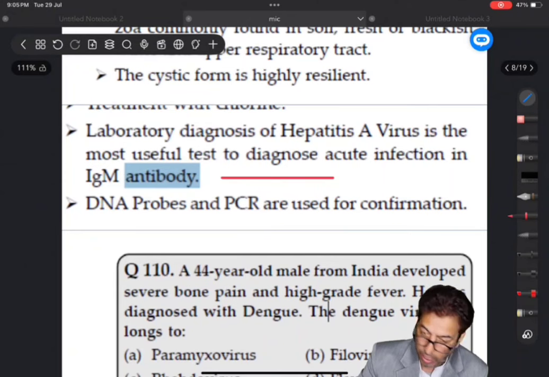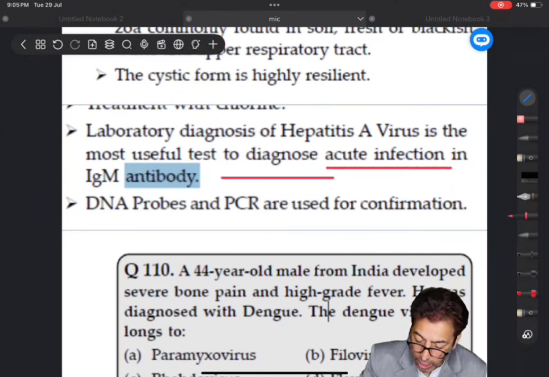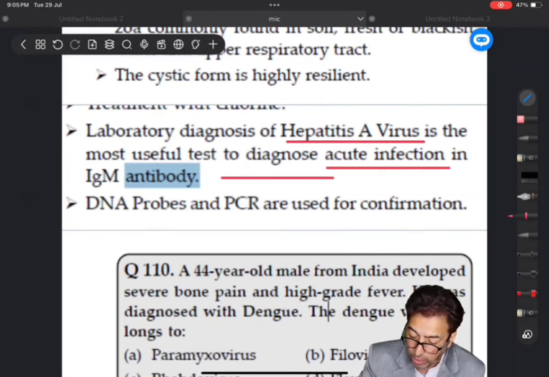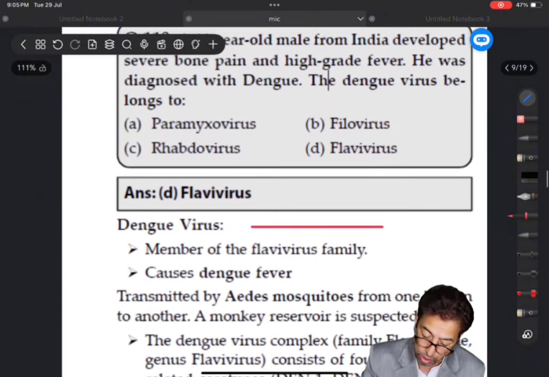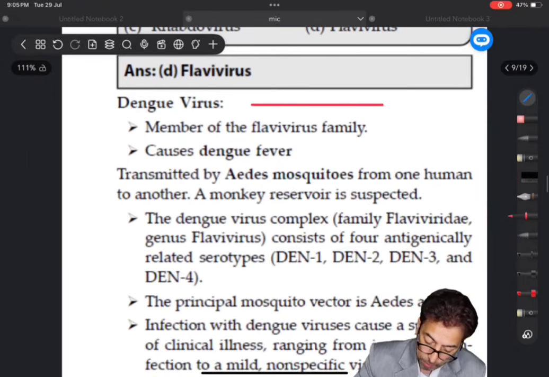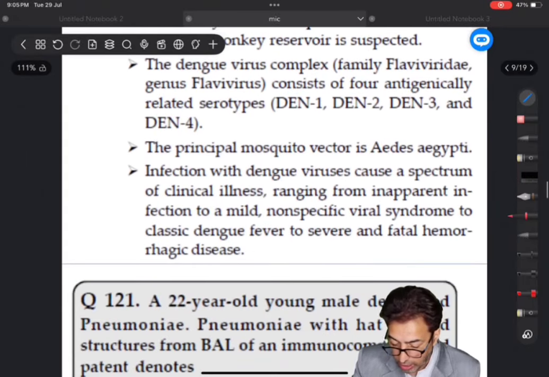Now, IgM I was mentioning, acute infection, and the first antibody to rise, whether it's any infection. Here I have mentioned the reference of hepatitis A, but here IgM antibody is there. So you have to remember IgM is the first and indicates acute infection. Now, dengue virus, I have given this as a clinical scenario.